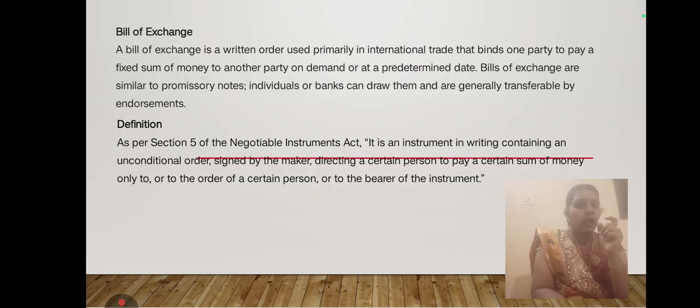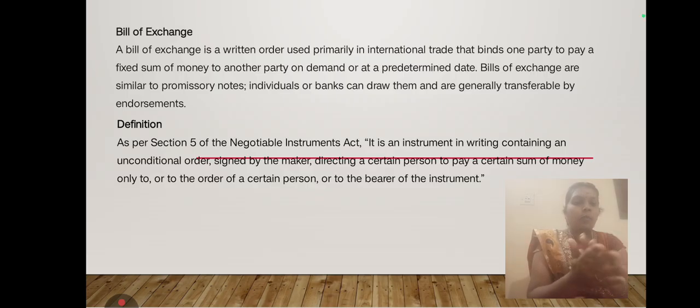exactly what the amount mentioned in that bill. As per our example, 50,000 was mentioned in our bill. That amount has to be paid to the order of a certain person or to the bearer of the instrument. That means the drawer mentioned that the drawee has to pay the money to Z, that means the payee. Whoever is mentioned in the bill, the drawee has to pay that amount to the payee. That is the concept.